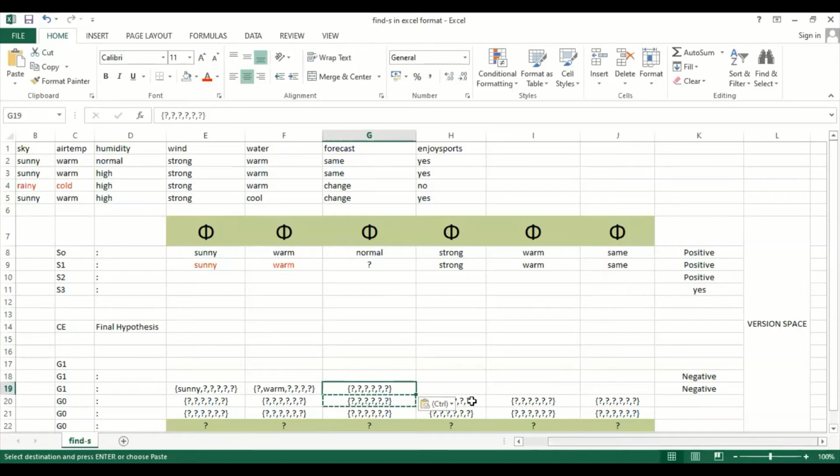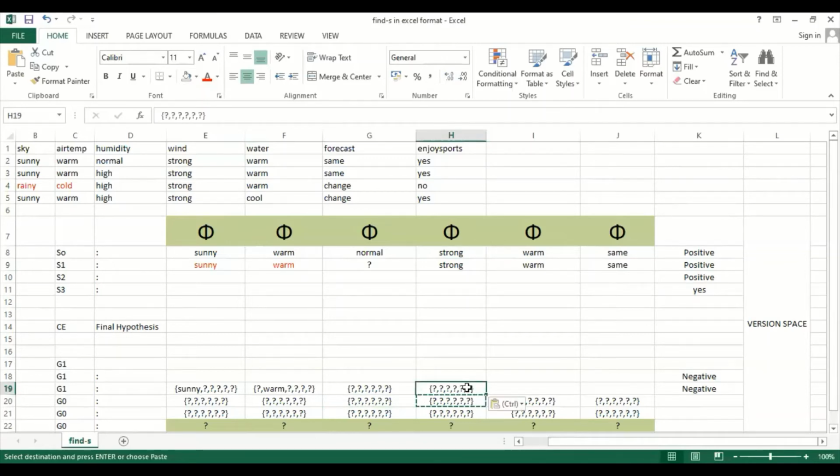Now next, let's take the record in the fourth position. As far as the fourth position is concerned, we have strong. We cannot say the opposite value of strong is strong. The concept is clear. There will be no question of an opposite value, because strong is also what we have here. So there will be no question of an opposite class. The same thing will be forwarded here, so there will be no changes in the general hypothesis.